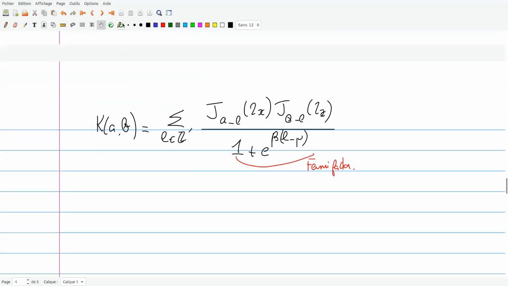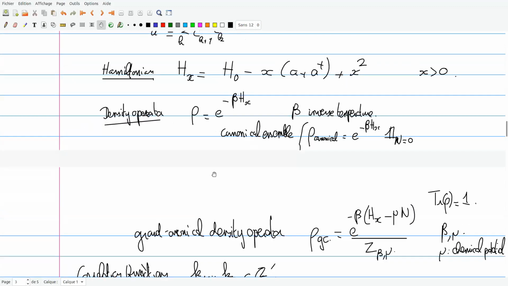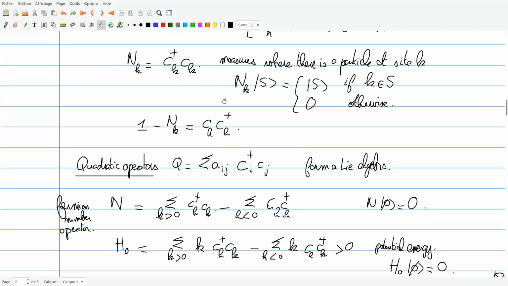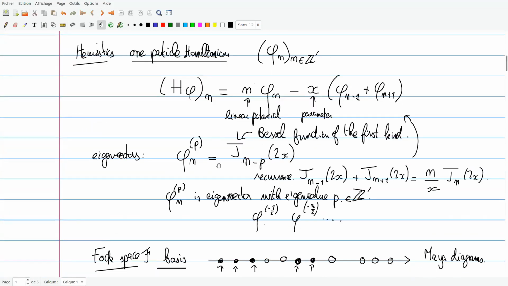Okay, so this is the end result. But in some sense, we could have already intuitively obtained this result from the heuristics at the beginning of the course, because in this heuristic description, the eigenvectors of the one-body Hamiltonian are the Bessel functions, really this Bessel function.